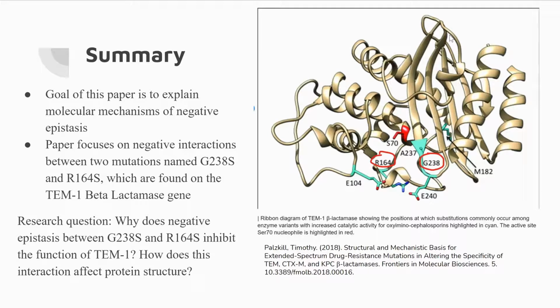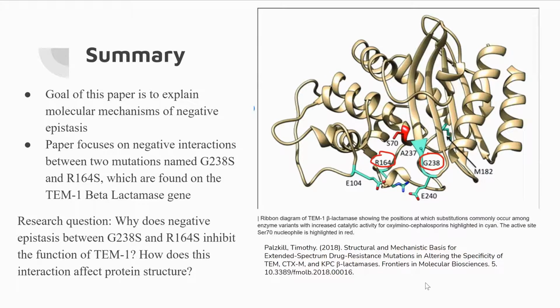Okay, there we go. So in summary, the paper aims to explain the molecular mechanisms that cause negative epistasis between two mutations found within the TEM1 beta-lactamase gene. The two mutations are named G238S and R164S.